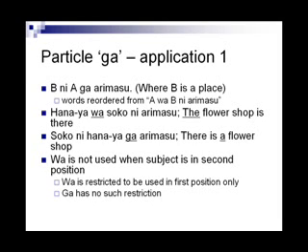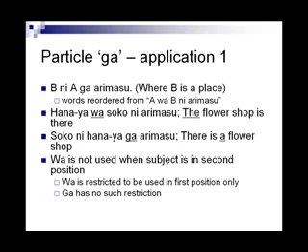Wa also implies the subject is already known. It is either well known or referred to earlier in the conversation or text. In contrast, ga implies the subject is not known earlier. The speaker notices the subject probably for the first time. When we use wa, since the subject is supposed to be well known, the focus is on the other part following wa. These are the distinct differences between wa and ga.